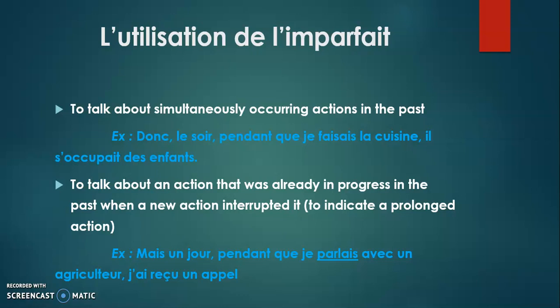So here the action that was already in progress was speaking with the farmer. In order to interrupt that action, another action happened, that is the receiving of the phone call. So to represent the action that was already in progress, you will use the imparfait. And also this imparfait is used to indicate a prolonged action in the past. To indicate an action that will prolong for some time, you will use the imparfait.